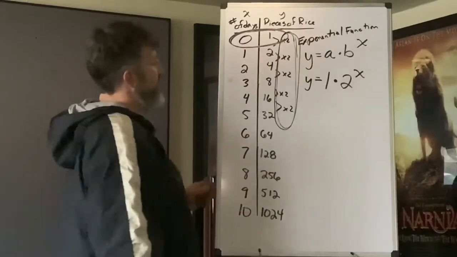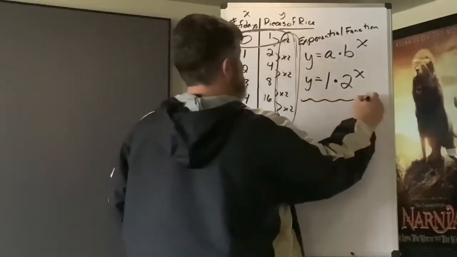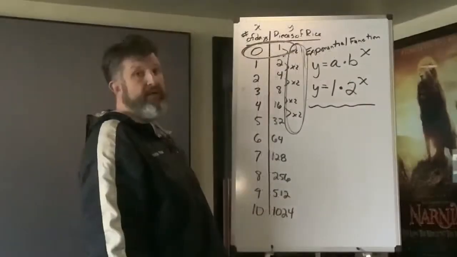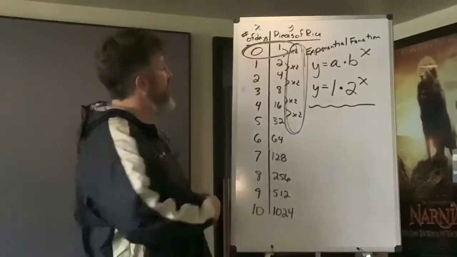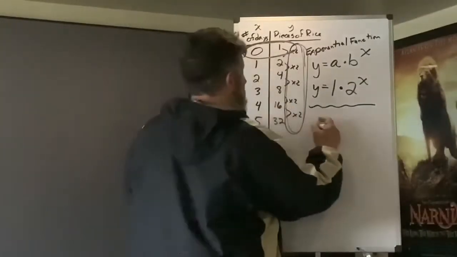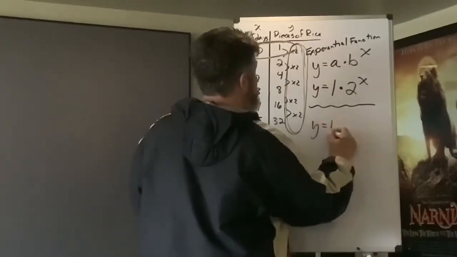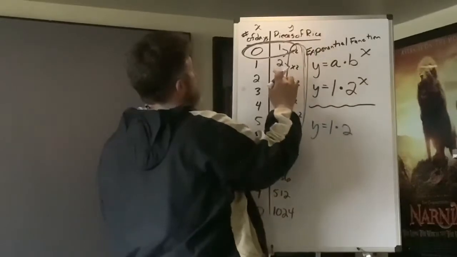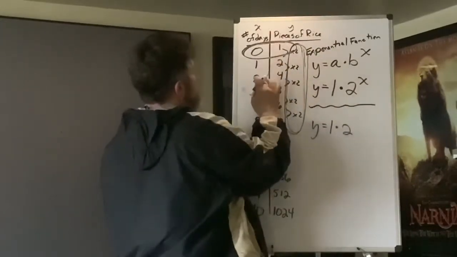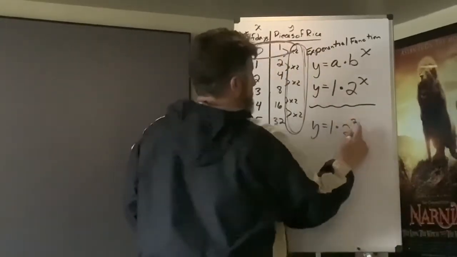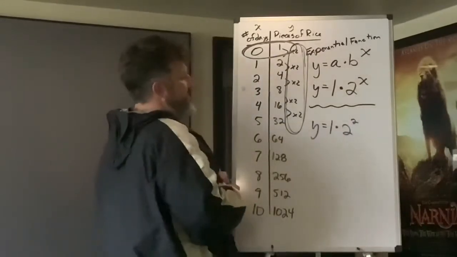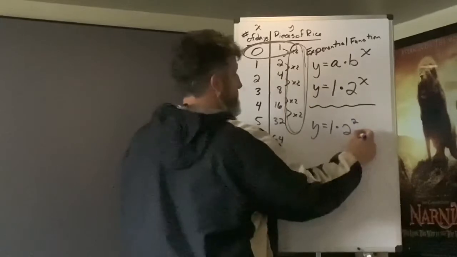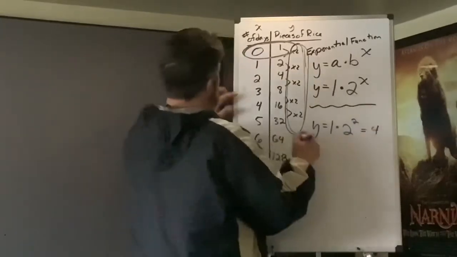Okay? So if I took, let me grab a blue marker and let's see what happens here. Okay, so I say y equals 1 times 2. Let's choose x to be 2. Okay? Well, what is 2 times 2? 2 times 2 is 4. Or, sorry, 2 squared is 4. Times 1 equals 4. Sure enough.